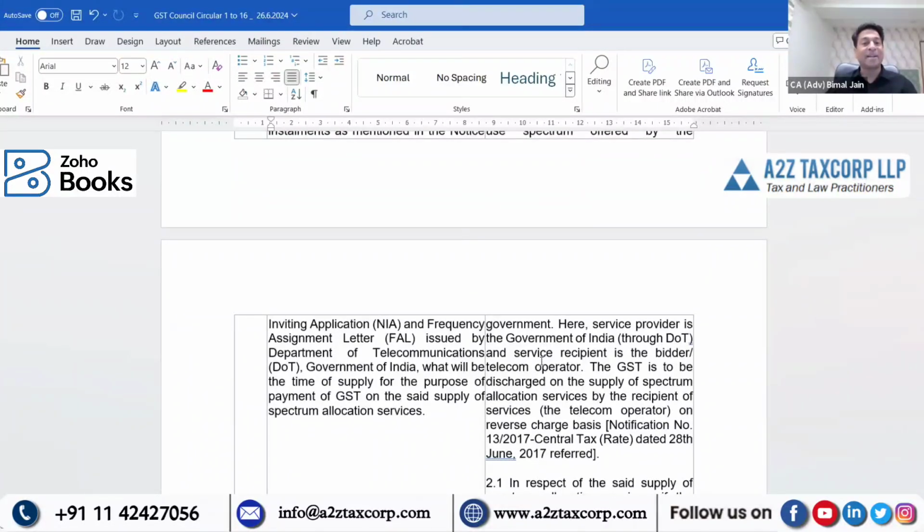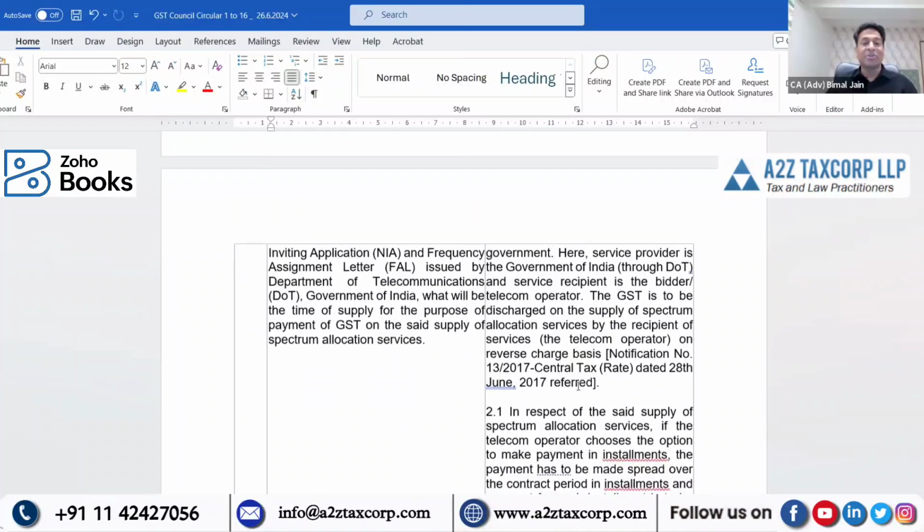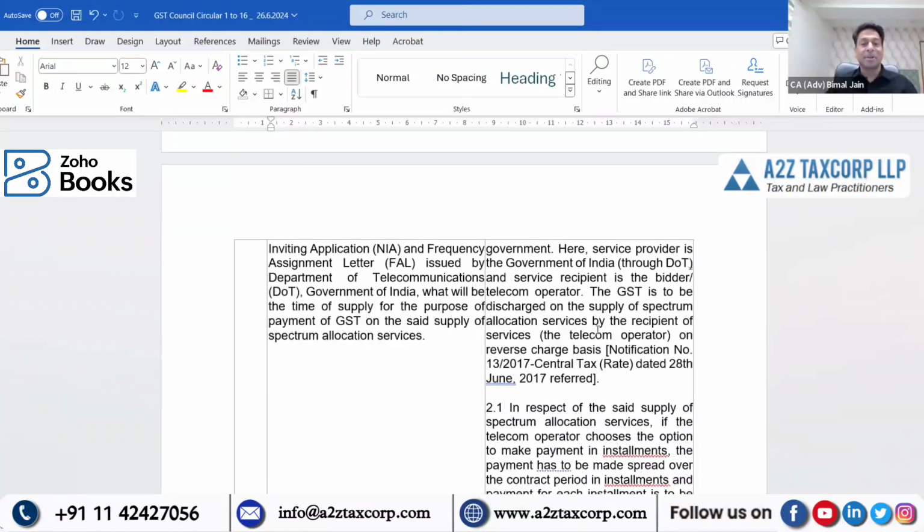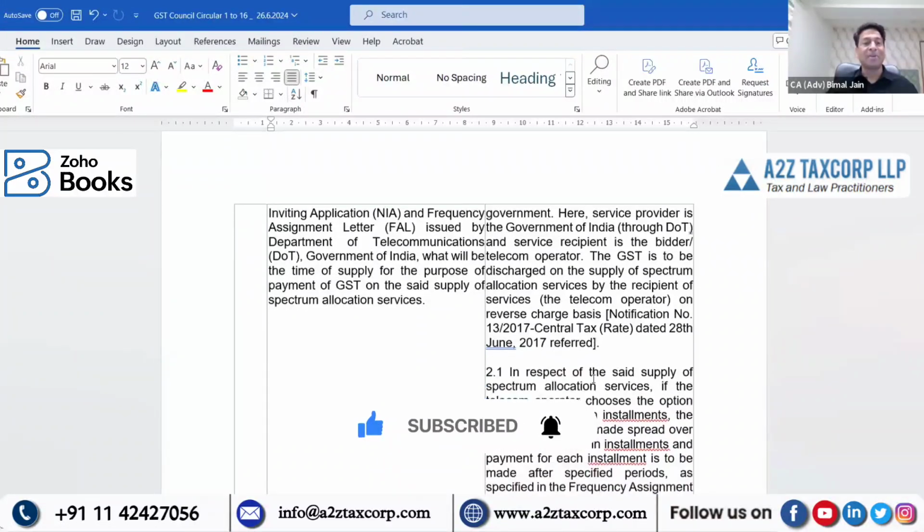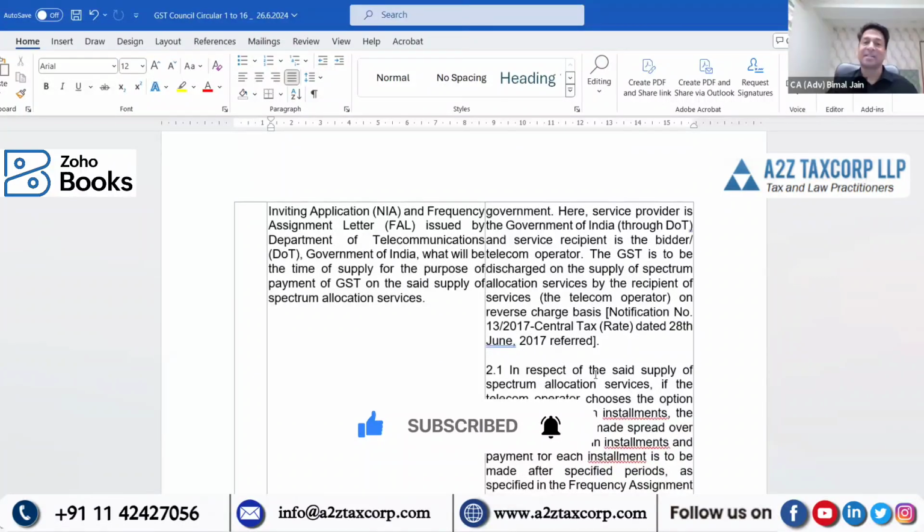Here the service provider is the Government of India through DOT, and the recipient would be the bidder, the telecom operator. GST is to be discharged on supply of spectrum allocation services by the recipient of service, reverse charge, the telecom operator, under Notification number 13/2017 Central Tax (Rate) Notification.